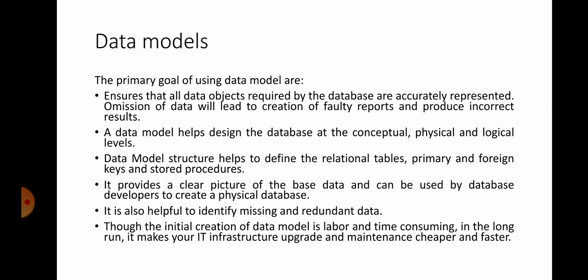So this is the main reason for opting for data models nowadays, even with medium scale and large scale companies. Even the SMEs have to go for data modeling from the perspective of PLM, right?